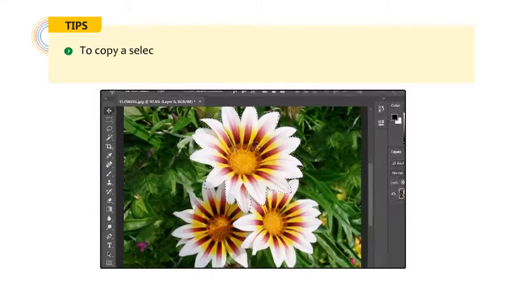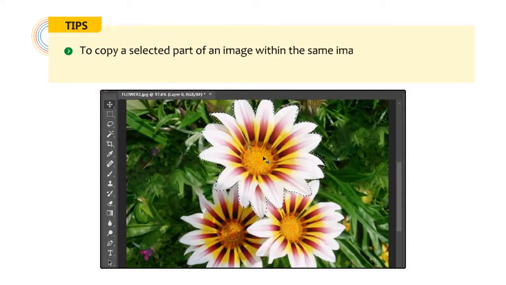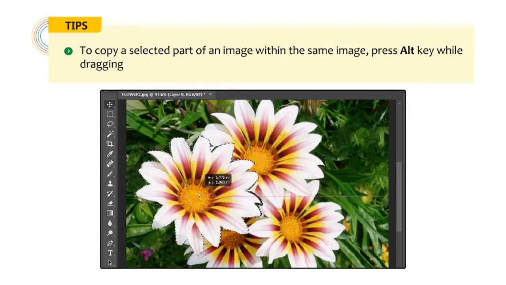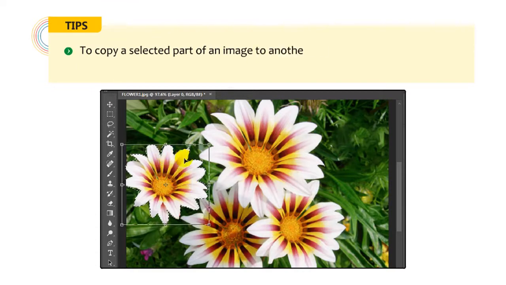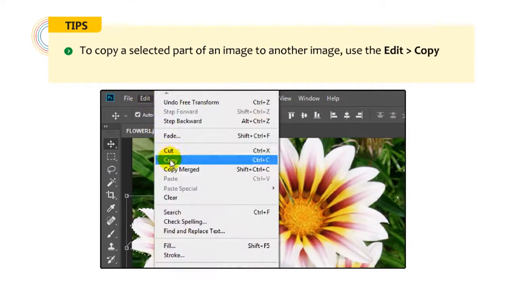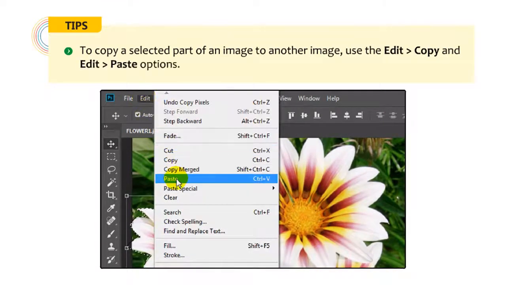Okay, let me give you a tip. To copy a selected part of an image within the same image, press Alt key while dragging the selection. To copy a selected part of an image to another image, use the Edit, then Copy and Edit, then Paste options.